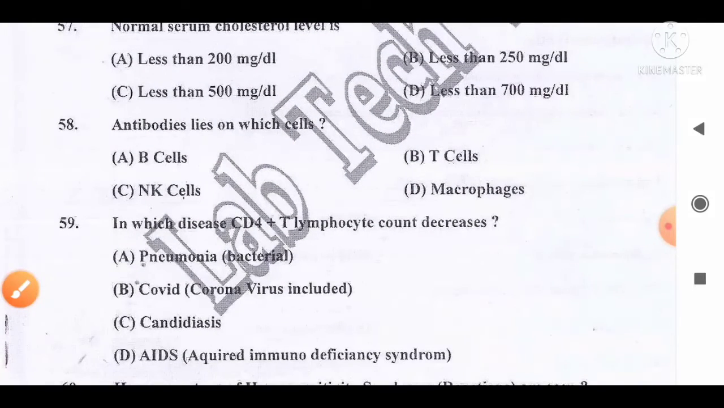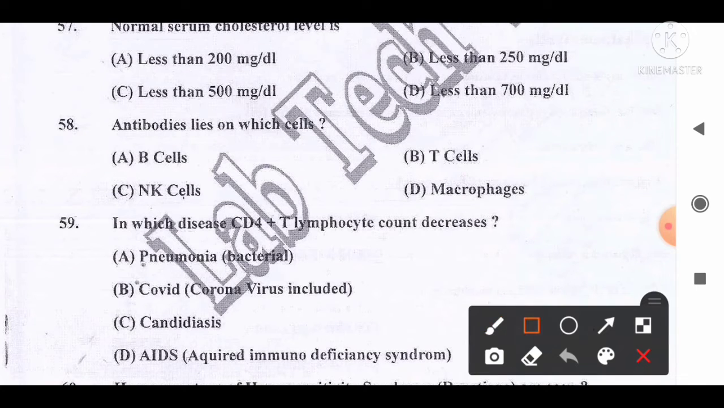Move to the next question, number 58. Antibodies arise from which cells? And the options are A, B cells, B, T cells, C, NK cells, D, macrophages. And the correct answer for this question is that they arise from the B cells. So option A, B cells, is the correct answer for this question.